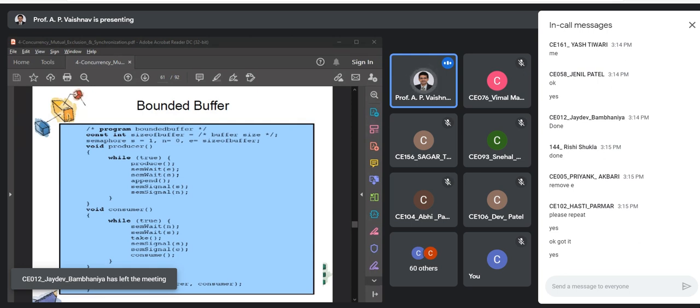So one thing should be clear to all: if you know the syntax and you have the pseudocode with you, you can easily implement. But what if you are just given the description and then you are supposed to write the solution first and then find out the critical section? That can be challenging. Given this description only, first you'll have to find out the algorithm or steps. Then you need to find out the number of semaphores required, then the initial values of semaphores. So at least these many steps you require for an unknown problem. These are classical problems that we are studying right now, and there are many applications of each of these problems.